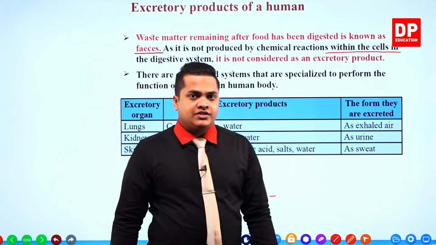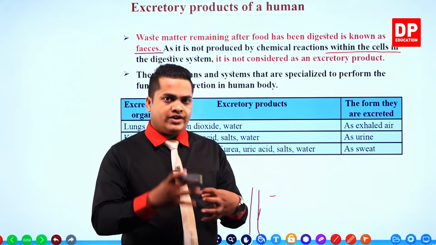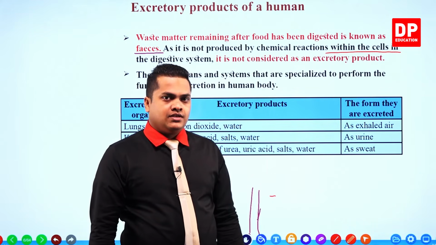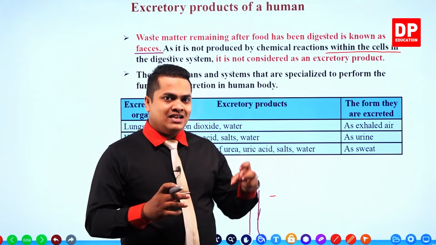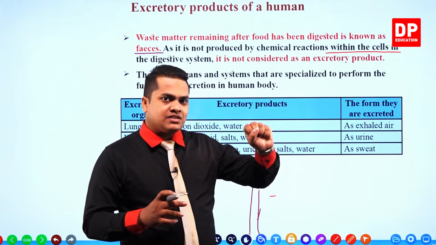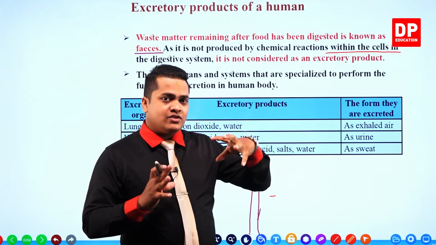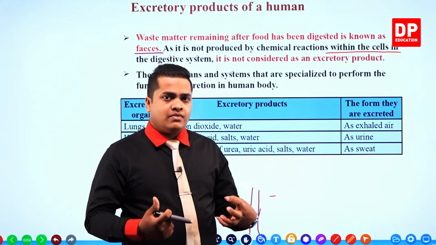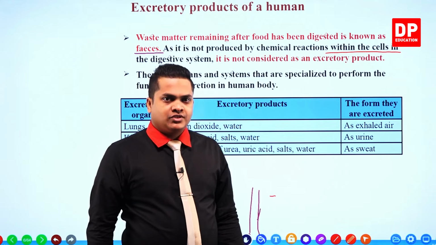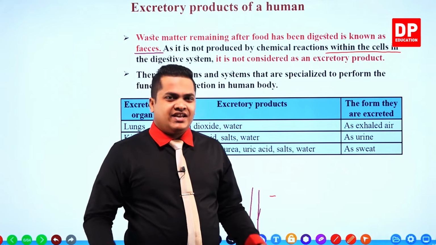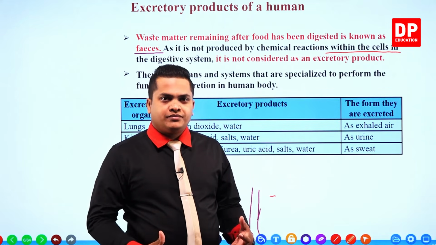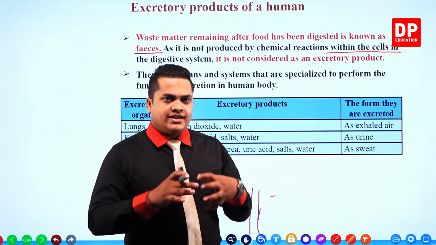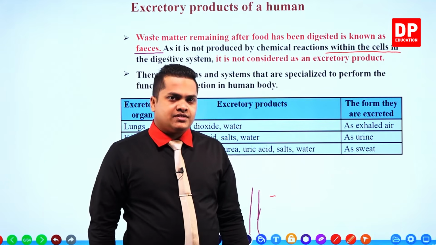Excretory organ means, my dear children, this is the special organ which creates or handles excretory substances. These organs can remove excretory substances. These organs can filter out excretory substances from the blood in our body. You know that each and every substance is transported through blood, no? So these organs can filter the blood and expel excretory substances from the body.